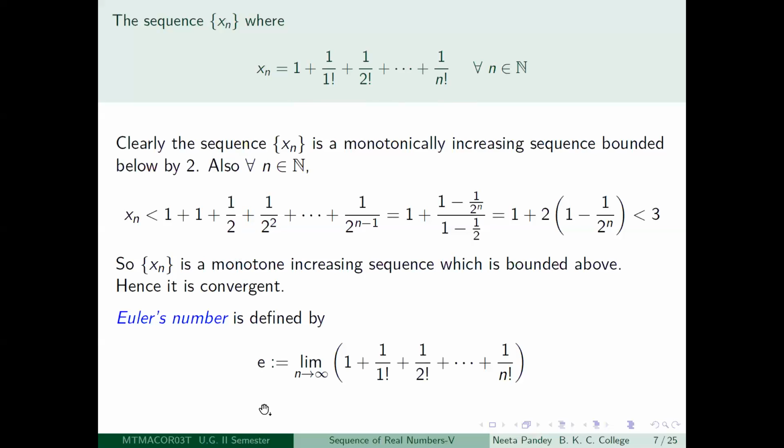sequence is denoted by little e and called the Euler's number. And we know that e is then going to be equal to limit n tending to infinity 1 plus 1 by 1 factorial plus 1 by 2 factorial plus etc. plus 1 by n factorial. So this is the definition of the Euler's number, one definition. Okay, we will see another after a few more lectures.